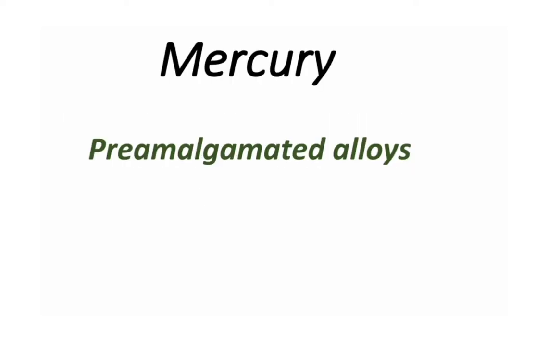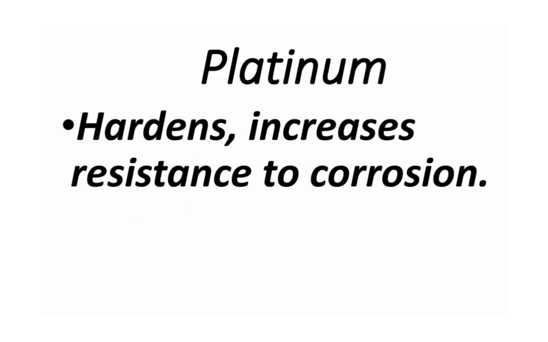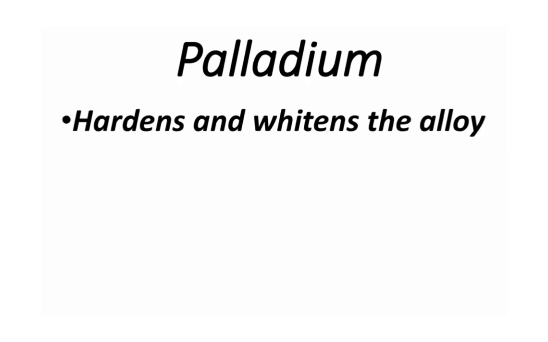Next we have mercury. In some brands, a small amount of mercury is added to the alloy. They are known as pre-amalgamated alloys. Pre-amalgamation produces a more rapid reaction. Now platinum. Platinum hardens the alloy and increases resistance to corrosion. Palladium also hardens and whitens the alloy.